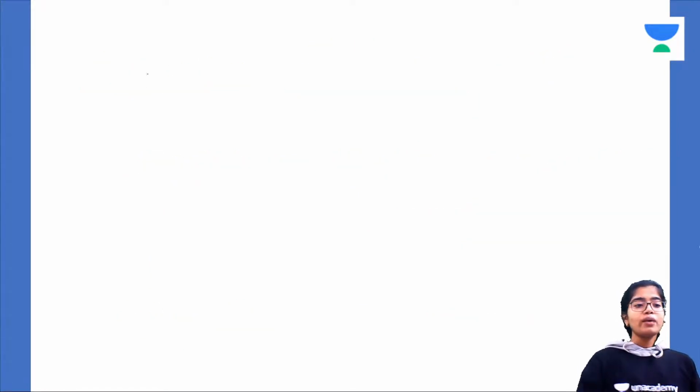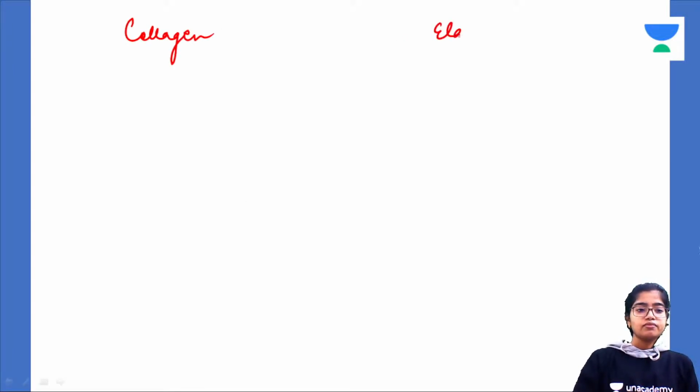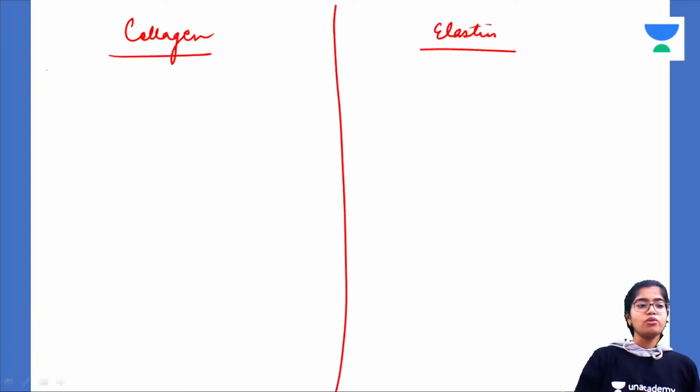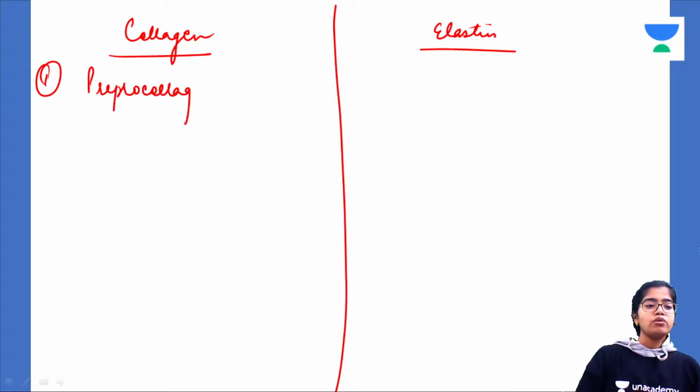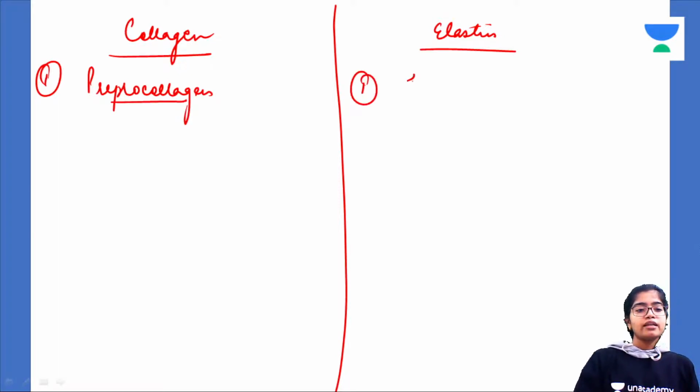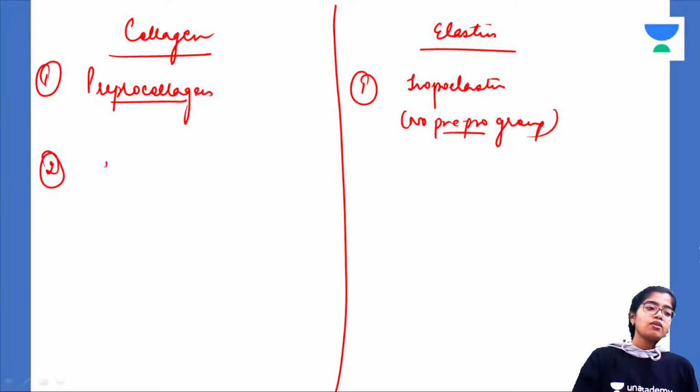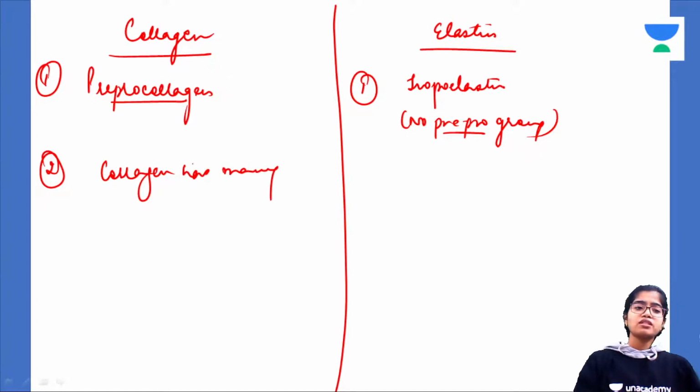Okay, guys. So now quickly tell me the differences between collagen and elastin. Just the pointers. You can make a table in a tabular form. You can answer. Collagen is synthesized as a pre-pro-collagen molecule. Elastin is synthesized as tropoelastin, no pre-pro group. Second, collagen has many subtypes, 1, 2, 3, 4, 5, 6, 7, 8, 9, whereas elastin has just one subtype.